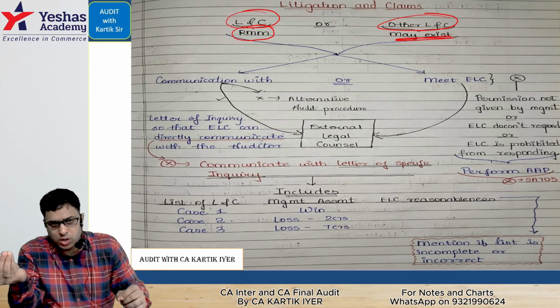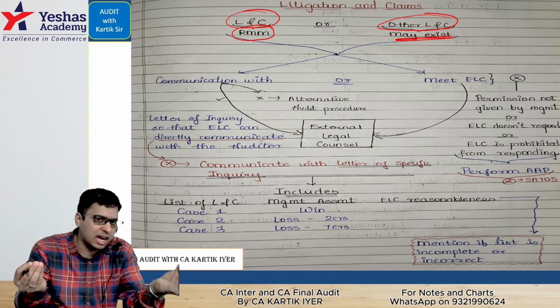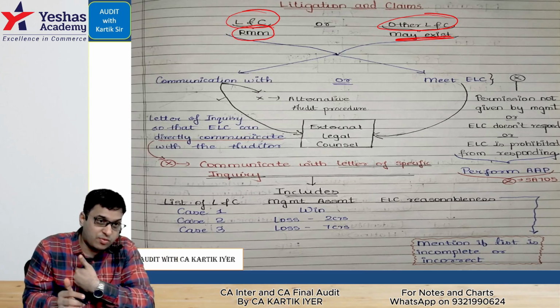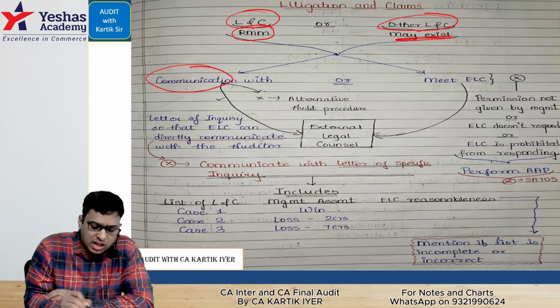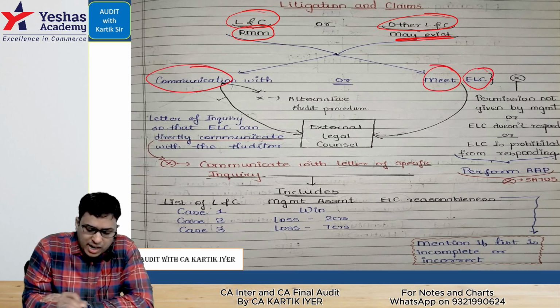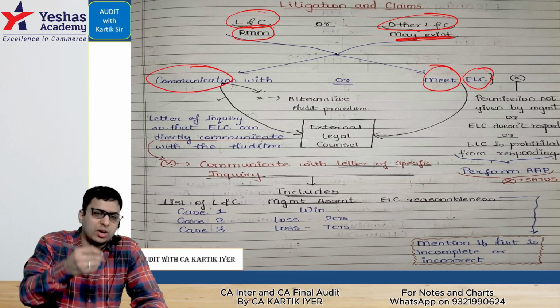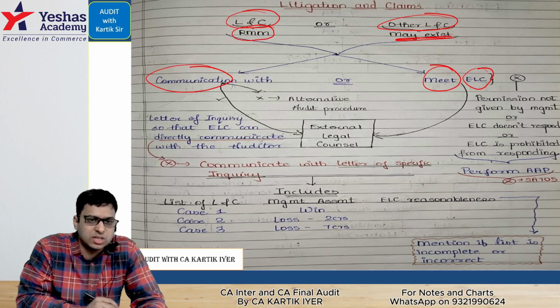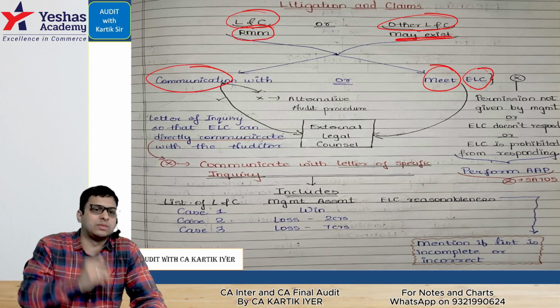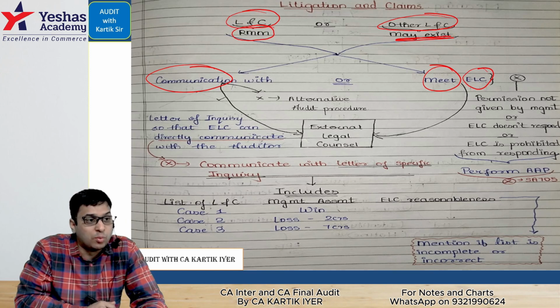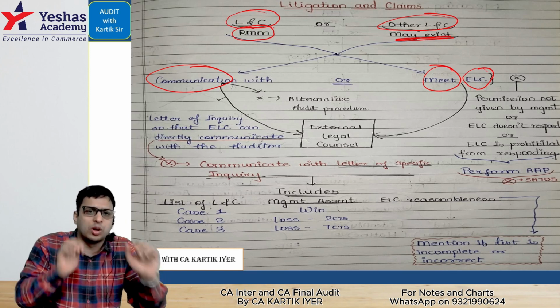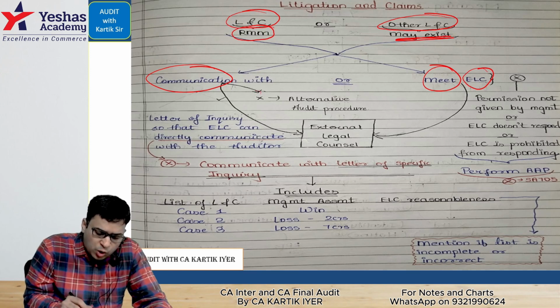If they have lied to us or kept any litigation claims hidden, in that case we feel as an auditor like communicating with the external legal counsel or meeting the external legal counsel. Meeting we'll see later. But communication, how will it happen? Sir, I want to communicate with the external legal counsel. Then what is the procedure? The auditor will go and tell the management, I want to speak to the external legal counsel, I want to communicate by email. If they don't give permission, you will do alternative audit procedures.